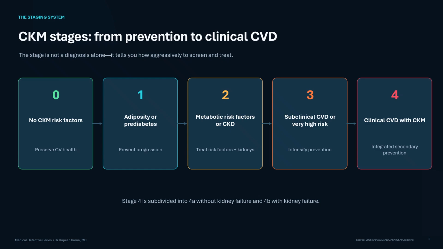This is present with metabolic risk factors, excess adiposity, or kidney disease. Stage 4A is without kidney failure, and stage 4B includes kidney failure. So the stage tells us how intensively to evaluate, prevent, and treat.